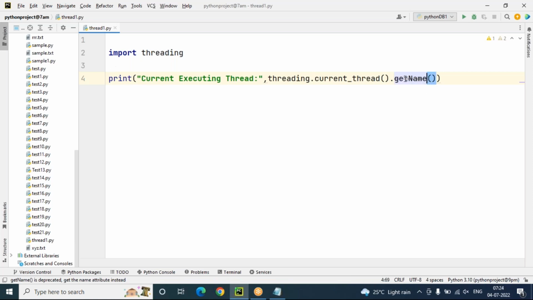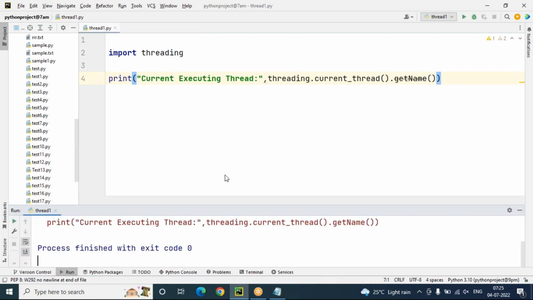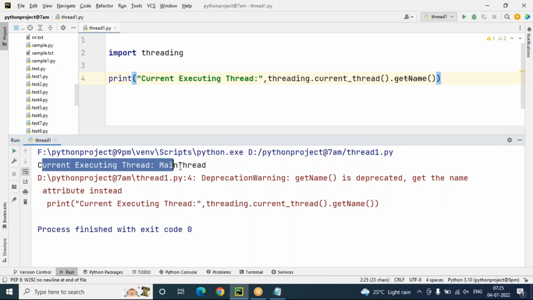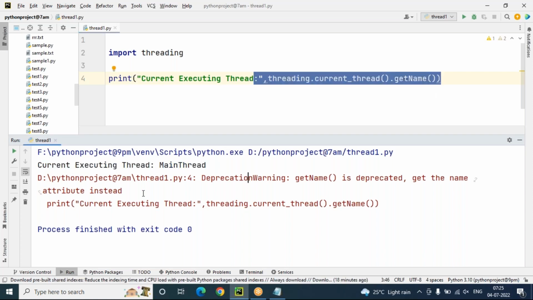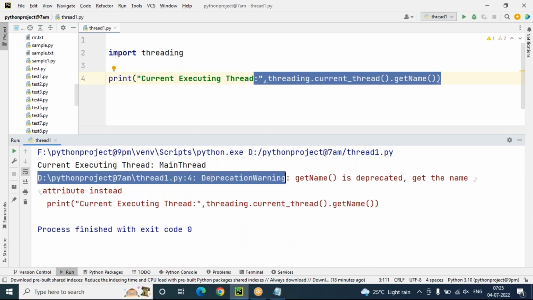But this get name is struck out. That means in an upcoming version, there may be a chance to remove this get name method. They are showing a warning also. You can see we get deprecation warnings. Now you can see the current executing thread is the main thread. Our program is executing and this line is giving the result, but along with the result, they are giving warnings. We have seen warnings many times in my previous examples. Warnings are very common in the IT industry. They are just notifications, deprecation warnings.